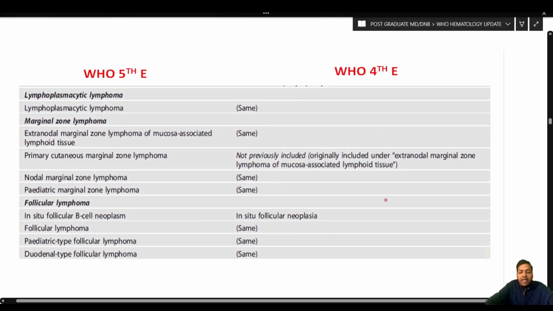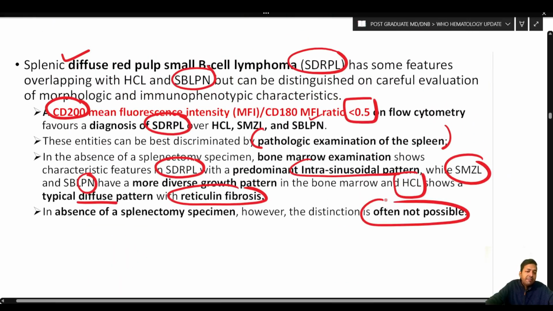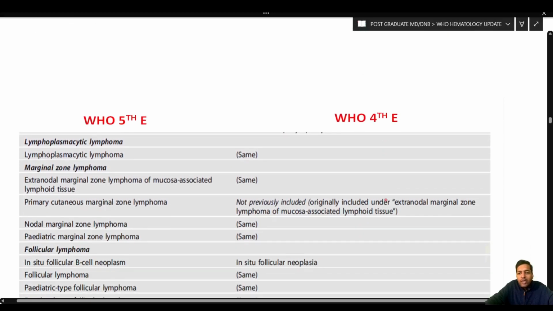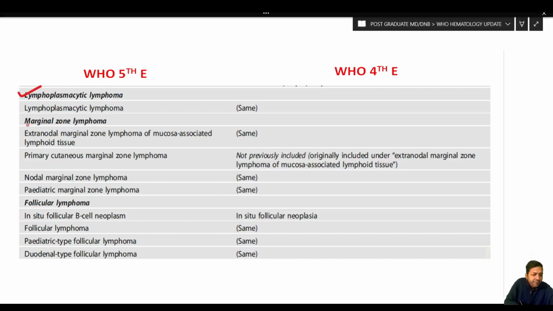So now we have completed till here. Till here means till these mature B-cell neoplasms. Now we are going to discuss another group of mature B-cell neoplasms. So in this section, we will see the lymphoplasmacytic lymphoma. We will discuss the marginal zone lymphoma. We will discuss the follicular lymphoma, and we will see what are the changes that are there.